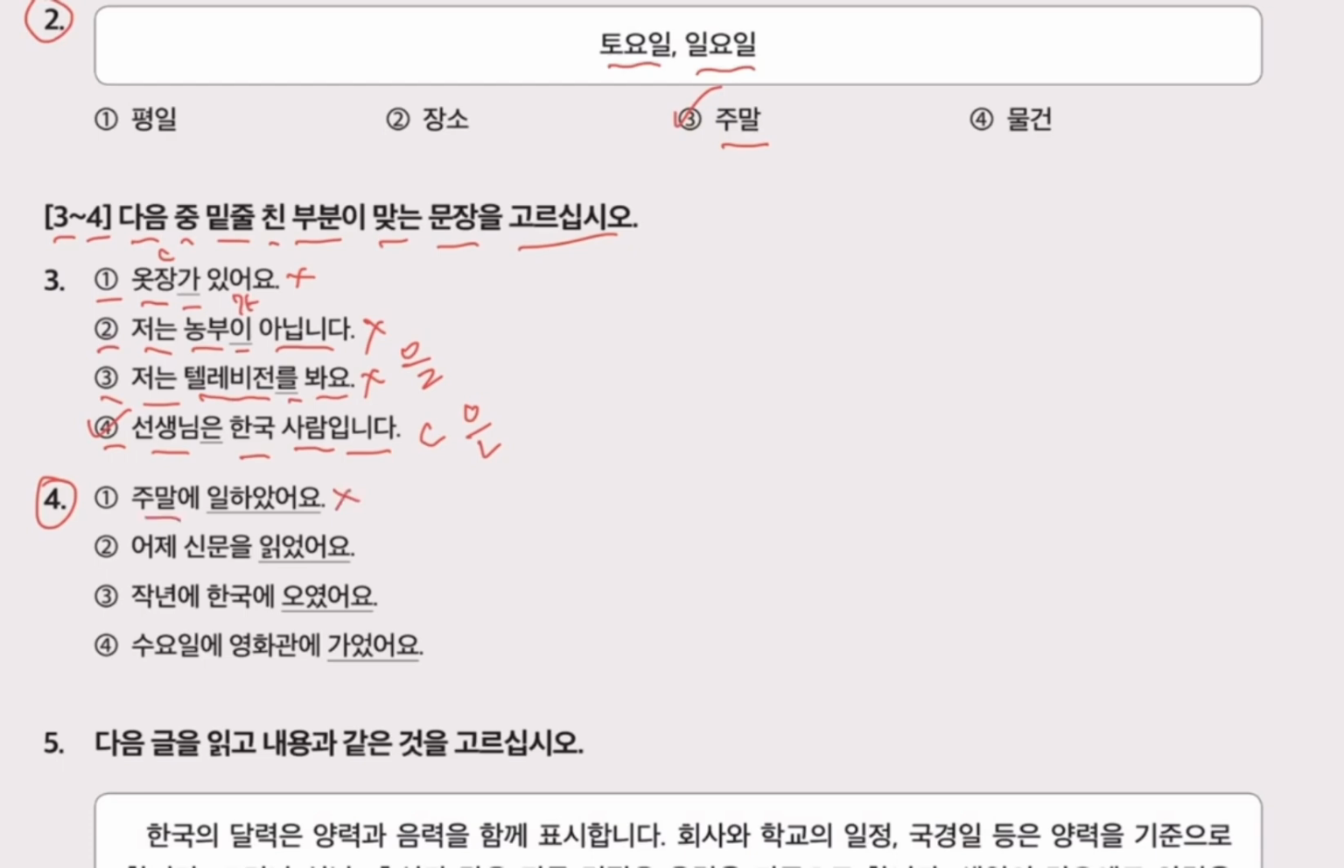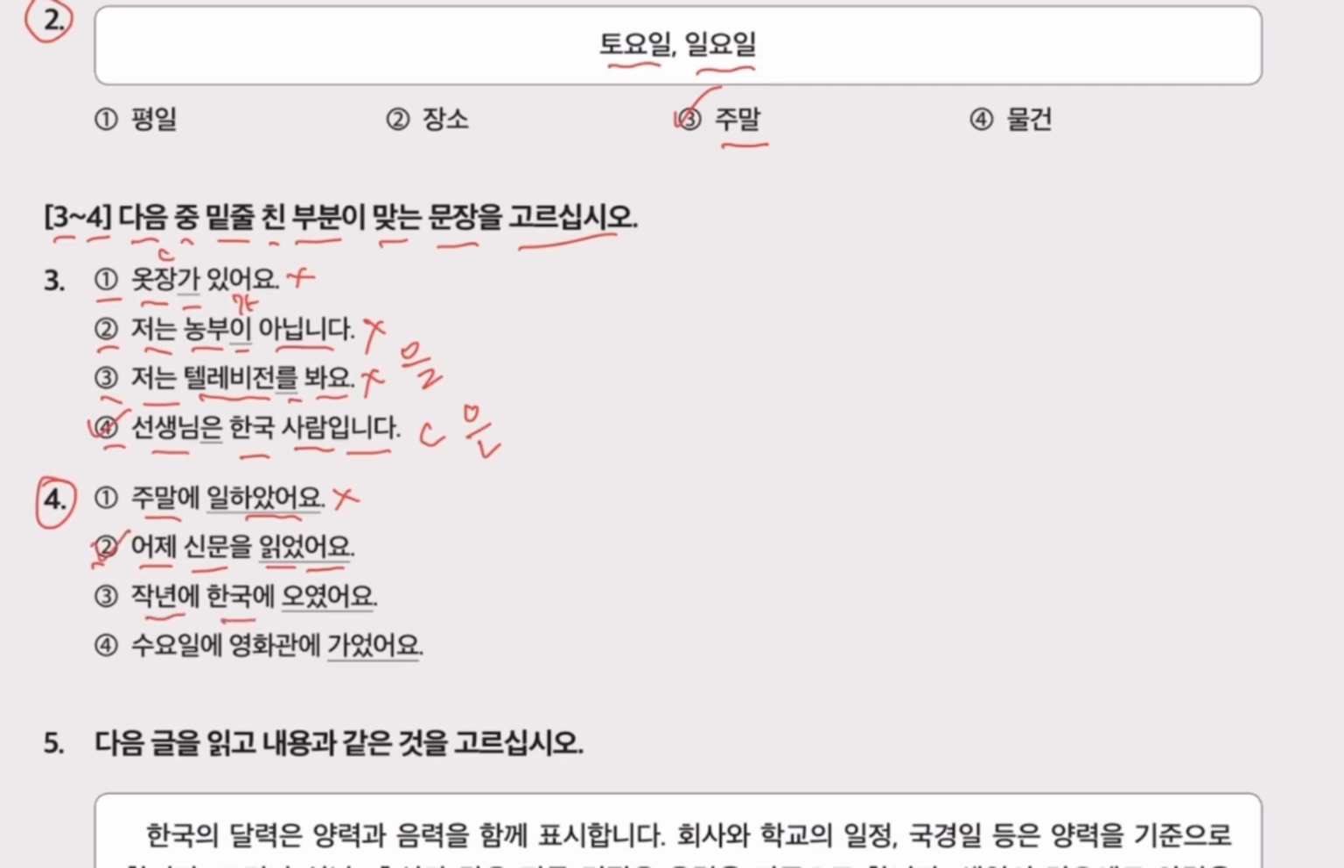This is wrong because 하았어요 is not any word. Number 2. 어제 yesterday. 신문. 신문 is newspaper. 읽었어요. 읽었어요 is I read the newspaper yesterday. This is our correct answer.